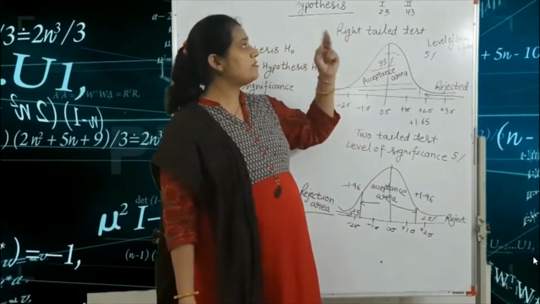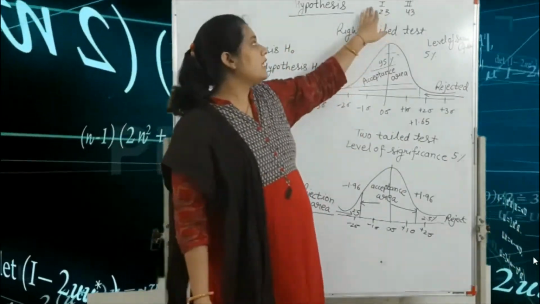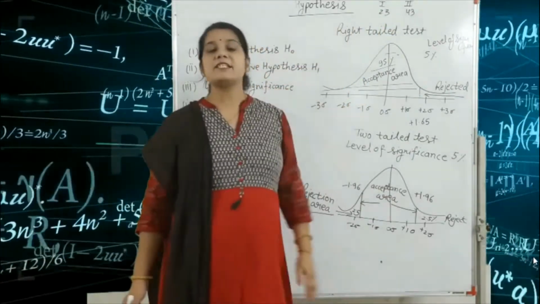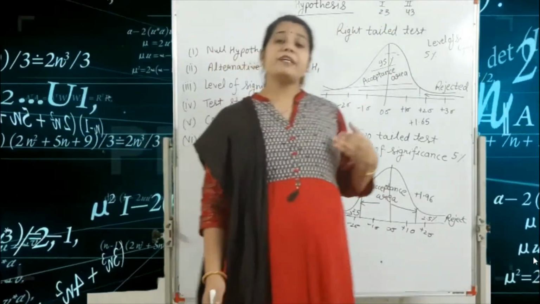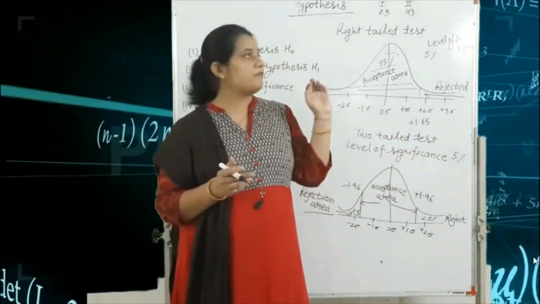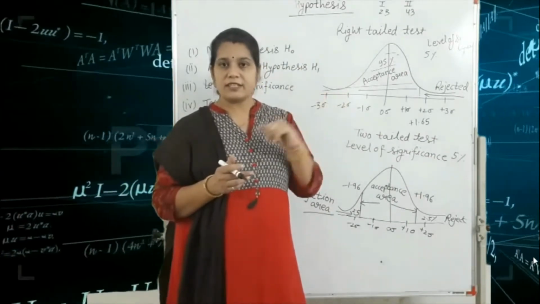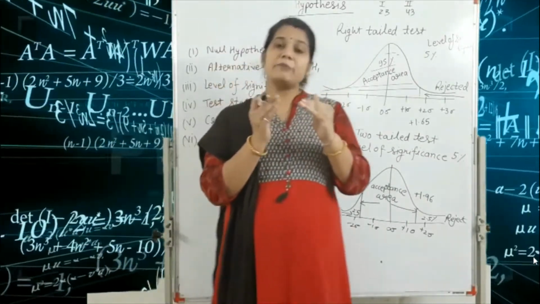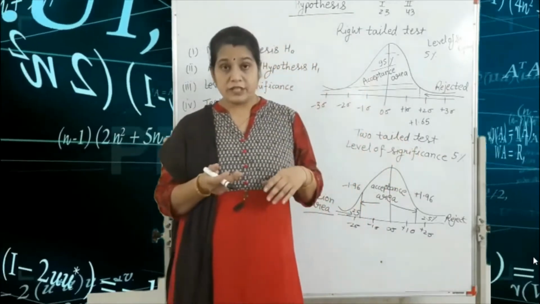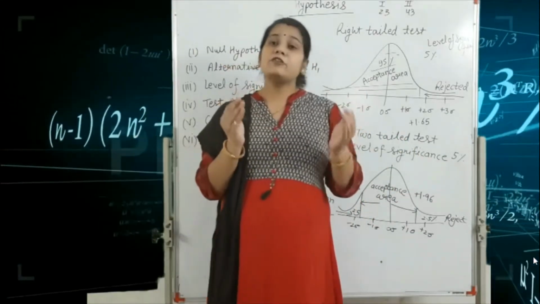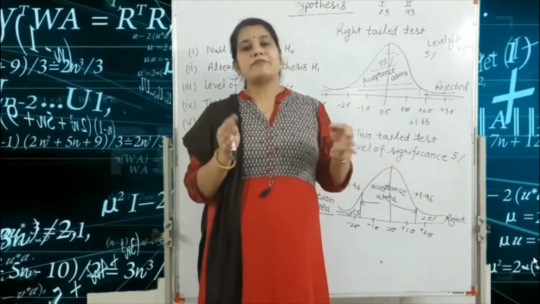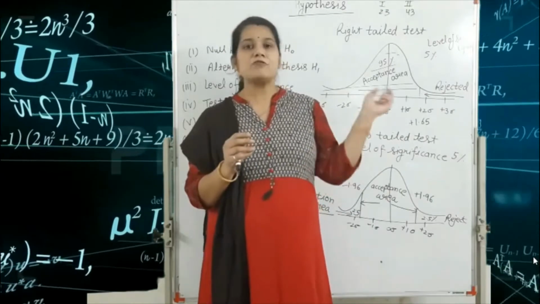For example, we have two means. The value of the first mean is 23 and the value of the second mean is 43. If we find the difference of both means, the difference is 20. This type of question depends on the two-tailed test, because here we use both the means. Because we find the difference of the means, obviously we use both means.